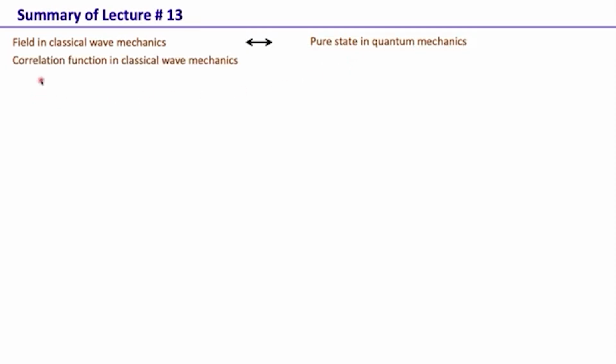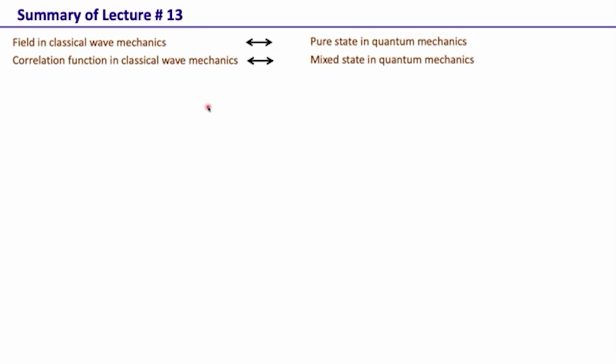But before we get started with nonlinear optics, let's look at what we did in lecture number 13. In lecture number 13, we essentially did the transition from classical coherence to quantum coherence, that is, classical wave mechanics to quantum mechanics. There we saw that the idea of the field in classical wave mechanics is quite analogous to the concept of pure state in quantum mechanics. Similarly, the correlation functions in classical wave mechanics are very analogous to the concept of mixed state within quantum mechanics.